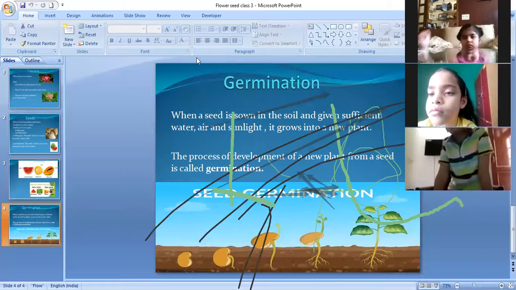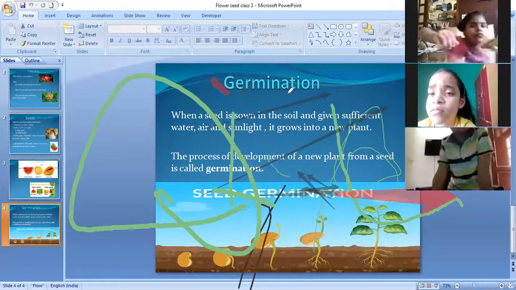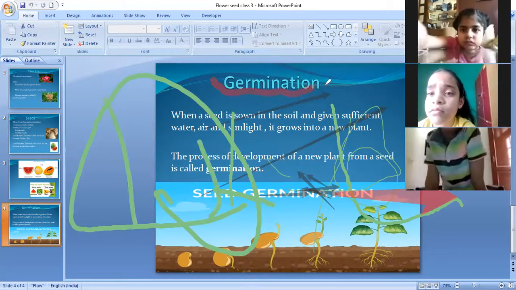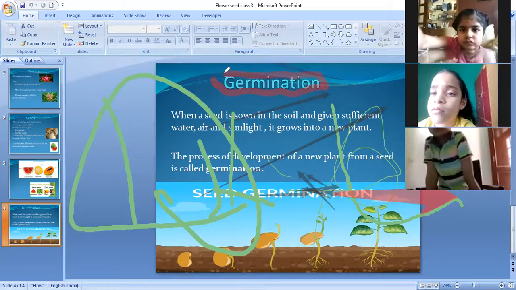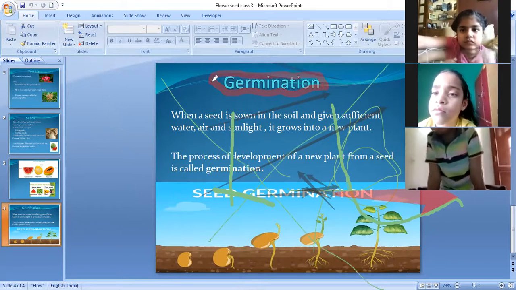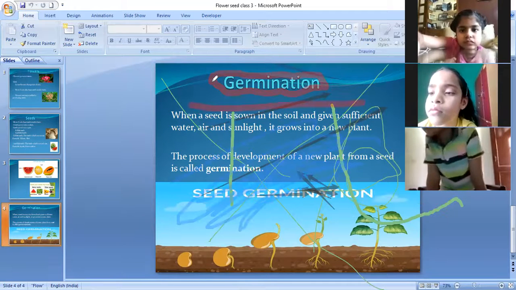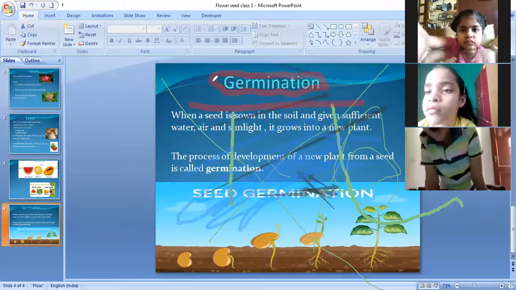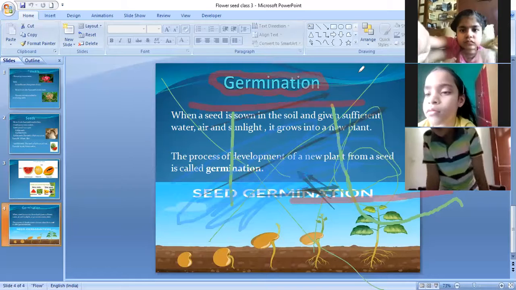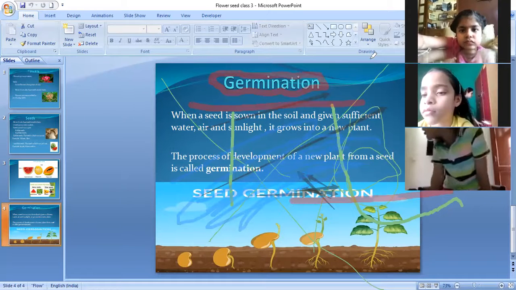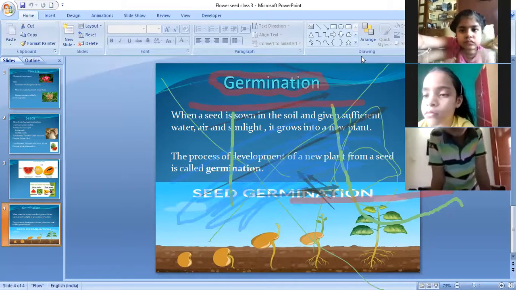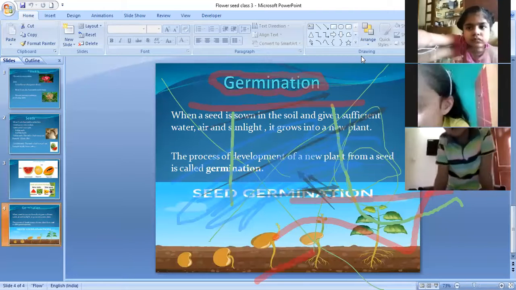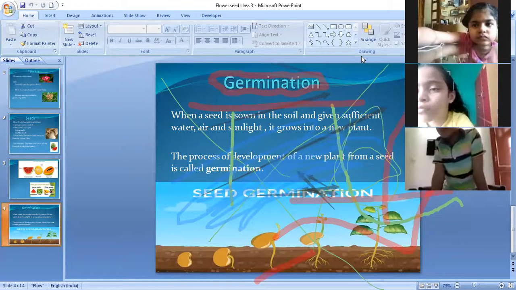See which word I am underlining. See this word. This is seed germination. So when the seed is sown into the soil, it starts forming small, then bigger and bigger, and then finally a plant is formed like this. Clear, children? All of you? Is it clear to you?